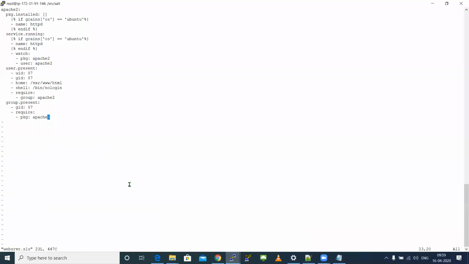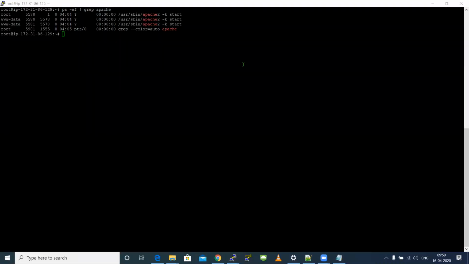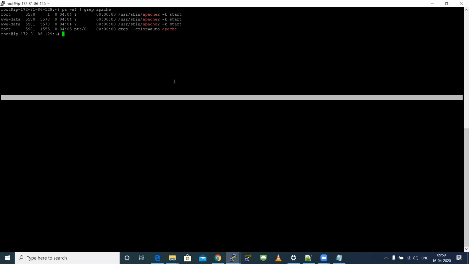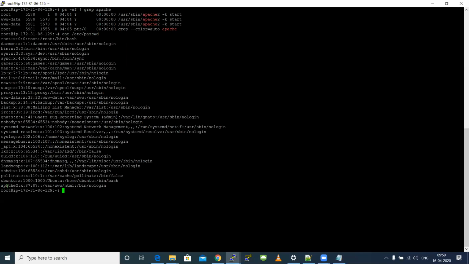So in my child machine, if you go to your child machine and see under cat /etc/passwd, I also created a user called Apache. Okay, you not only installed a package, you created a user called Apache. So now you can give that user ID to your Linux team, so they can use this user ID and log in, and they can execute their Apache function.